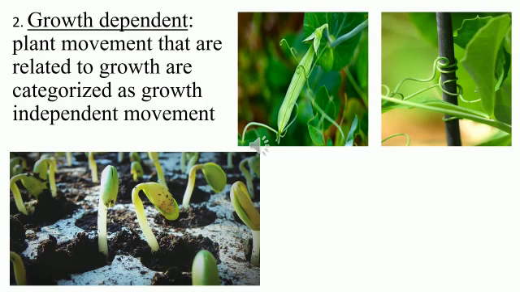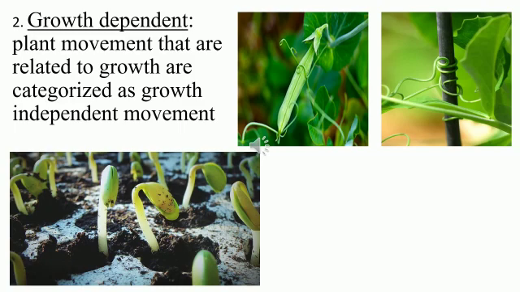Another example of growth dependent movement in plants is seed germination. When the seed germinates, the root grows down and the shoot goes up. This directional movement of root and shoot is caused because of growth. You can do a small activity at home itself. Take a small pot and add a few seeds, like ragi or wheat. Sow them, and in a few days you can see the seeds germinating. This germination of seeds is related to growth dependent movement.